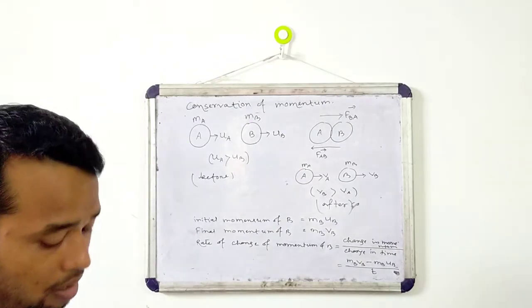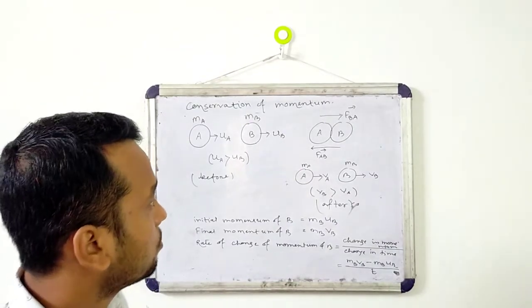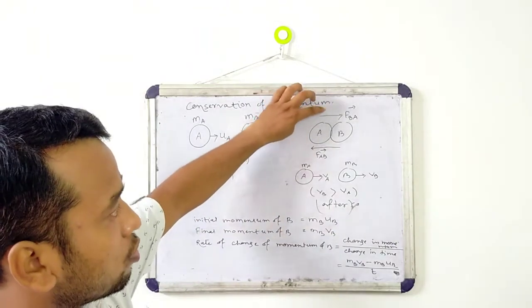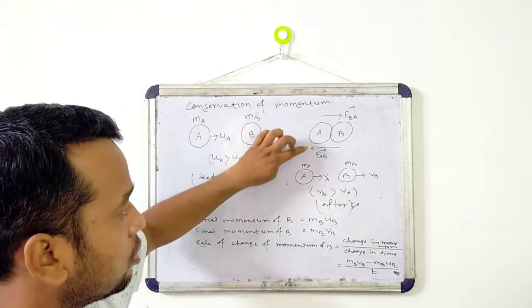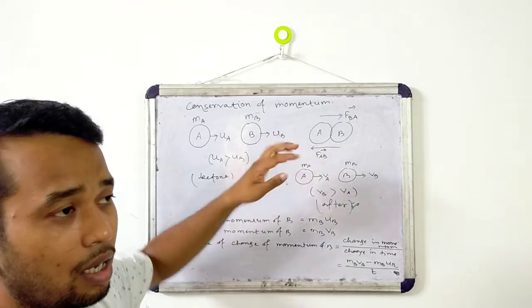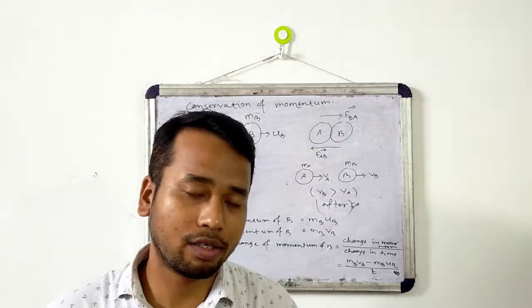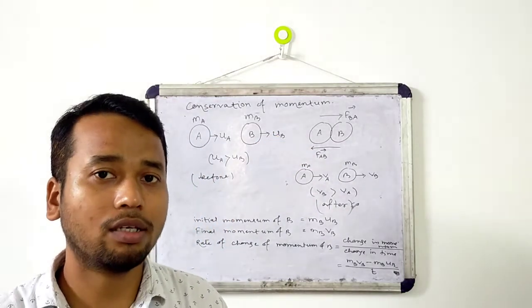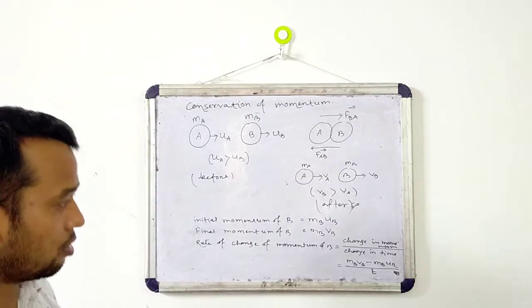Now see, according to the third law, if we consider this force as action, this force will be reaction. According to the third law, action and reaction are always equal and opposite.